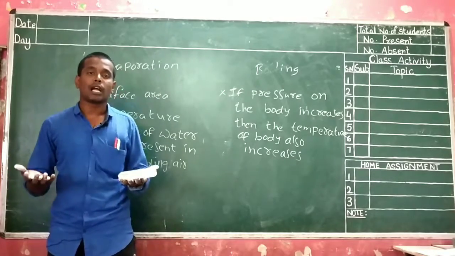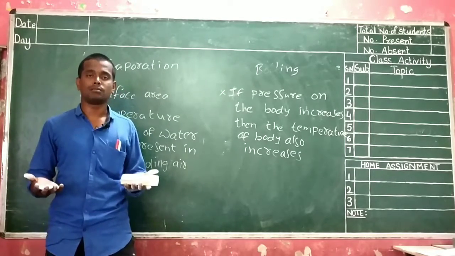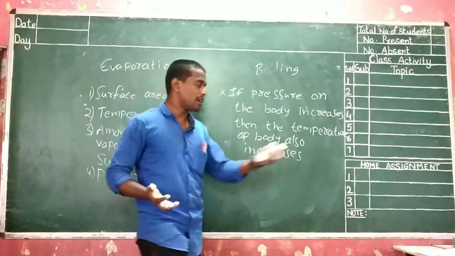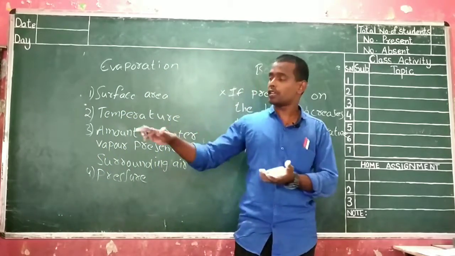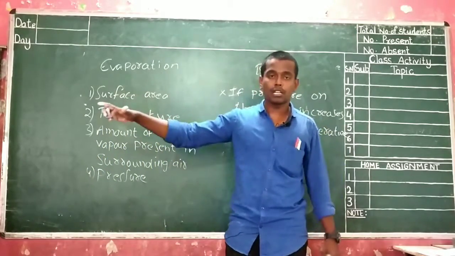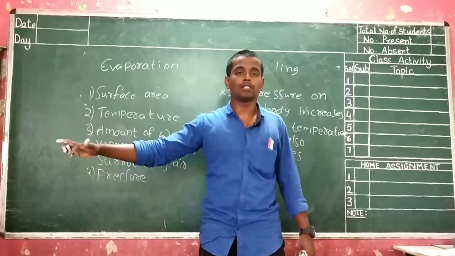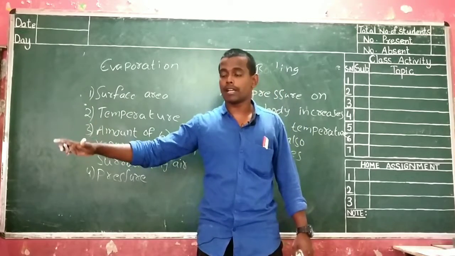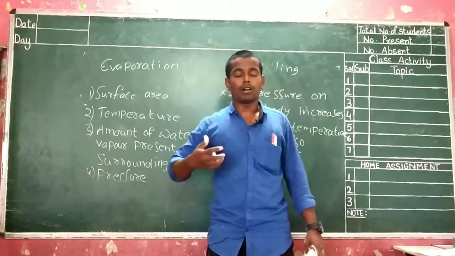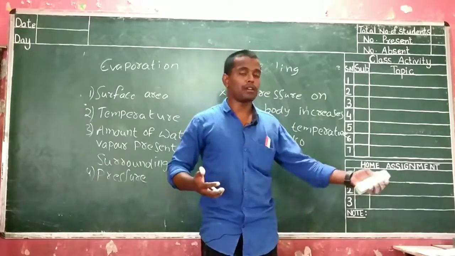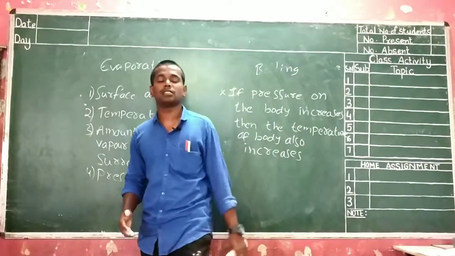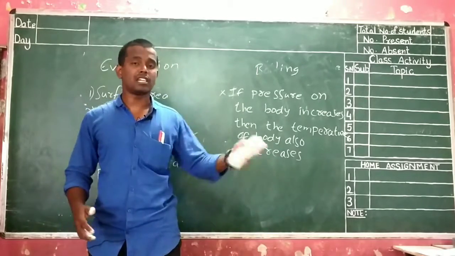Consider two ice cubes of the same size present in the same room. One is kept somewhere, another one is kept somewhere else. If we apply pressure only on the second ice cube, then you can observe that the second ice cube melts faster compared to the first ice cube. The first ice cube is just left alone, we haven't touched it.